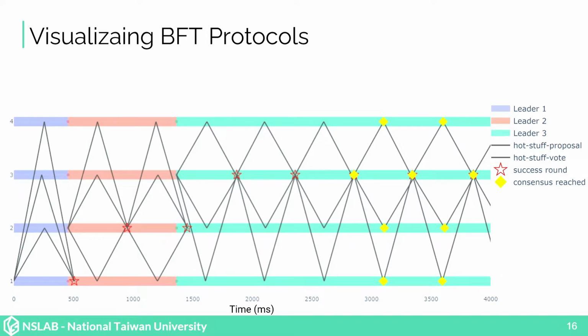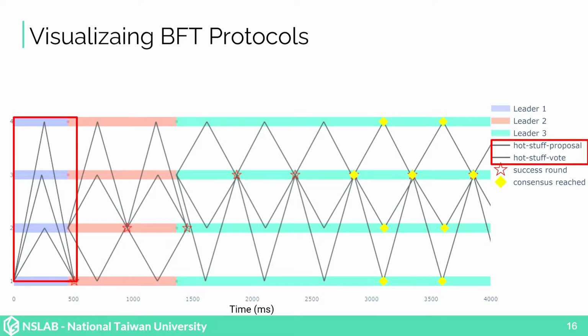Apart from calculating the time and message usage of BFT protocols, our simulator can also automatically generate a diagram of the execution trace of each node. This diagram is drawn by our visualization tool when we simulate Hsiao using 4 honest nodes and no attacker nodes. The y-axis indicates the ID of each node, and the x-axis is the time elapsed since the simulation starts.